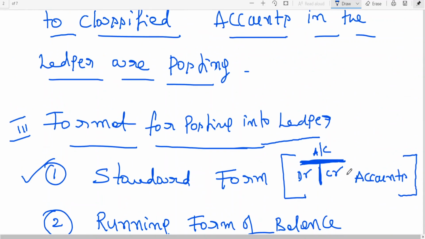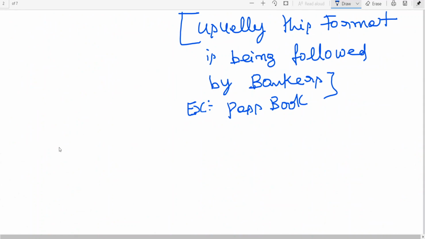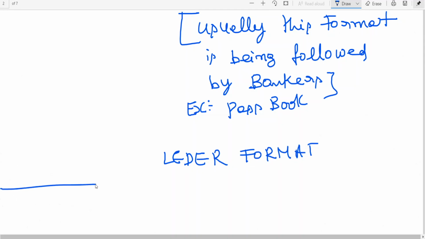I told you the format of a ledger is like a T shape, while the passbook format is different, which I will explain now. First, let me give you a clear picture of the ledger format.